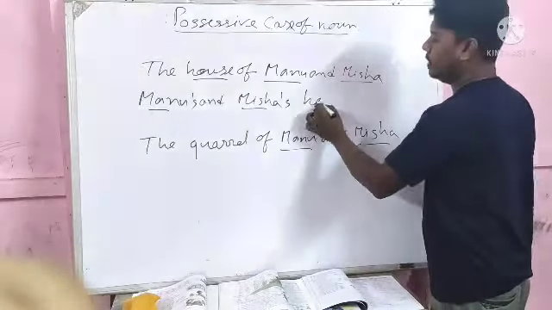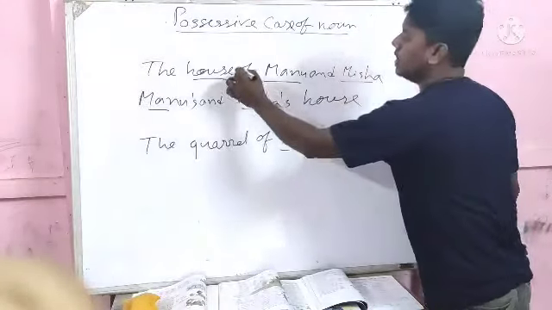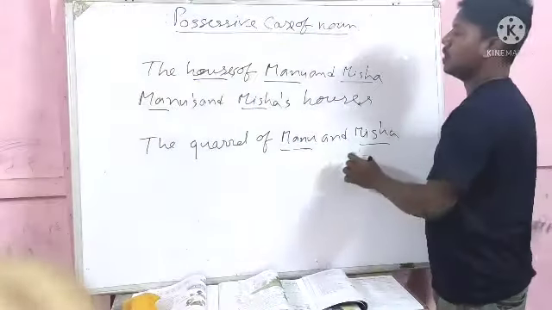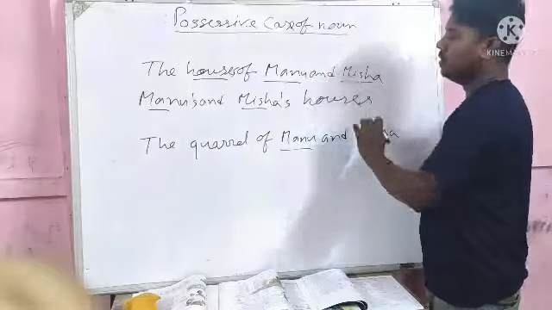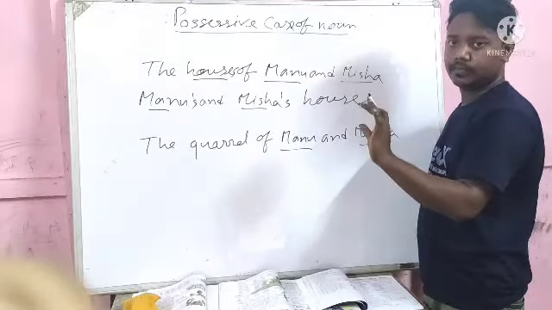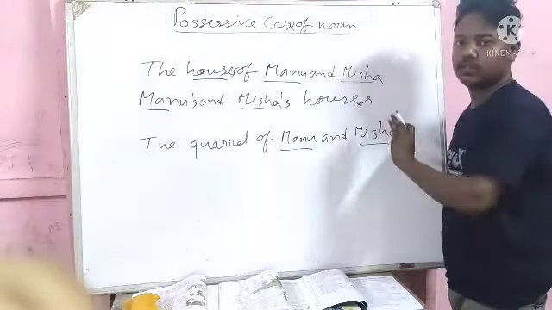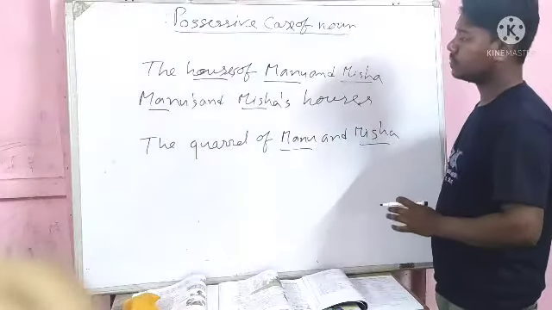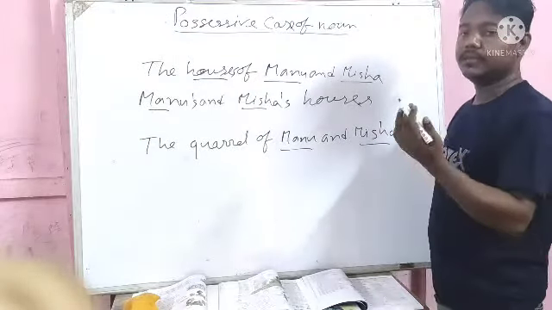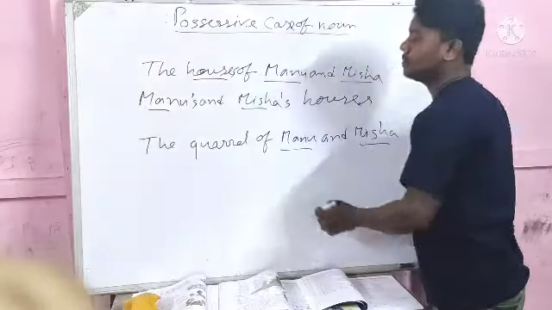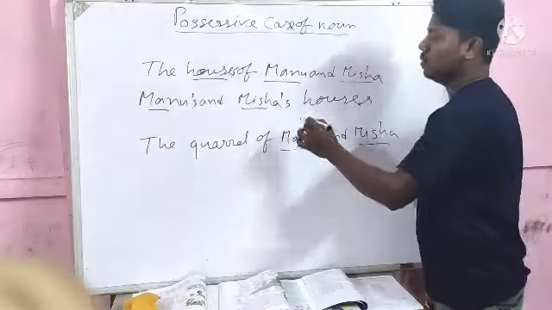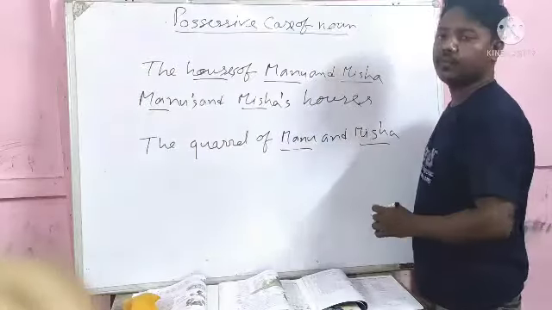After that we write the houses. Houses, that means there are more than one house. Owners are given here in the same words, but they have different houses. That's why after both owners we add apostrophe s.